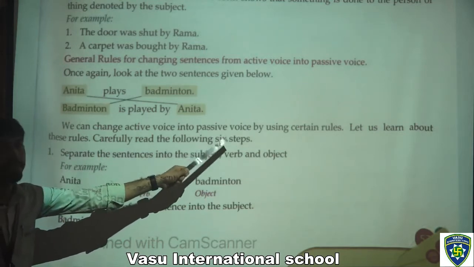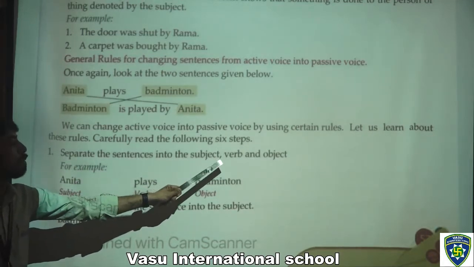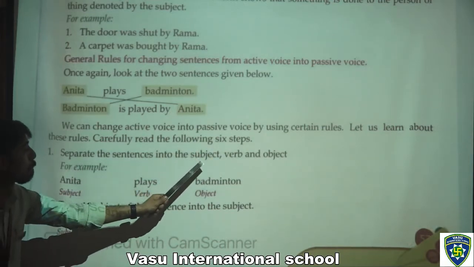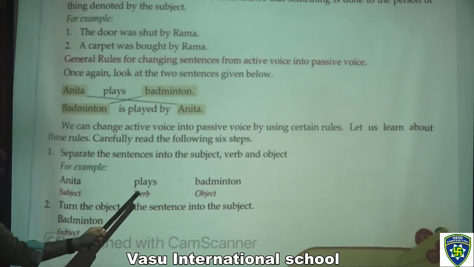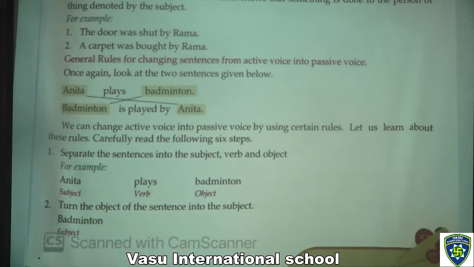Carefully read the following 6 steps. The first one: separate the sentence into the subject, verb and object. We have to separate it into 3 parts: subject, verb and object. For example, Anita, the name, is the subject, plays is the verb, and badminton is the object. Turn the object of the sentence into the subject. Now badminton is the subject.